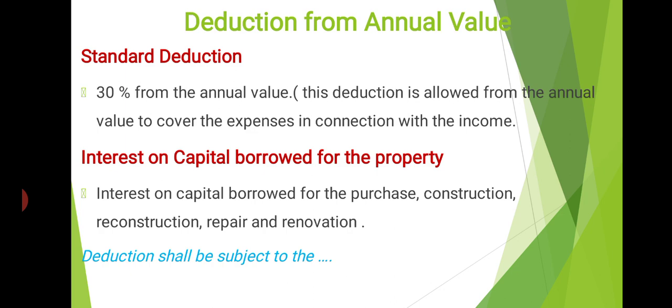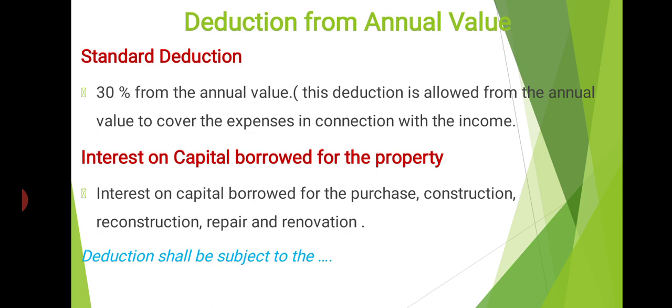The next important deduction is interest on capital borrowed for the property. Suppose we are constructing this property using capital borrowed from financial institutions. We have to pay interest on it, so we can claim this interest on capital as a deduction. It may be for renovation or to purchase the land, whatever it is, we can claim it as a deduction.